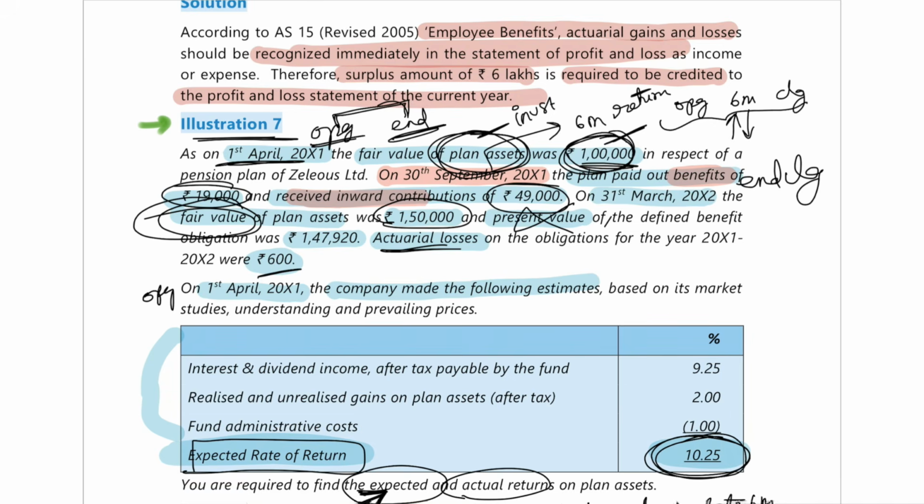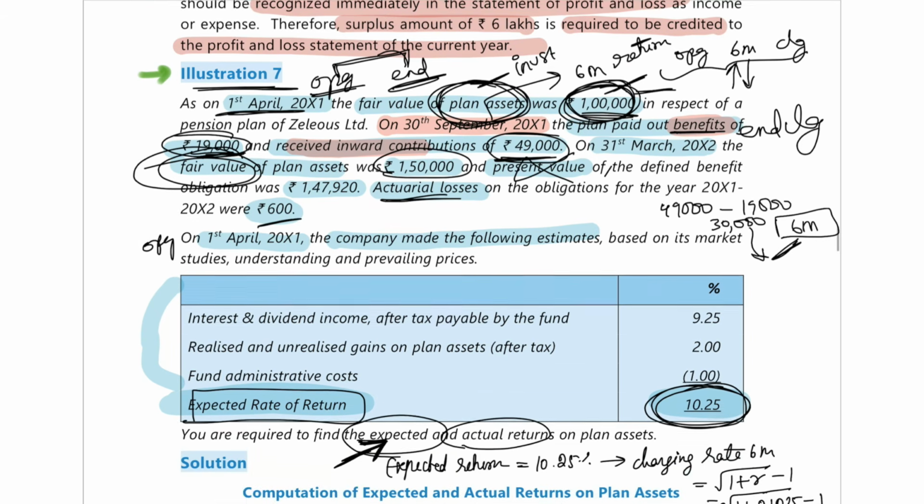Then on the benefits paid of 19,000 and the contribution we made of 49,000: we contributed 49,000 and took out 19,000 after 6 months. So on 30,000 rupees you would have earned the return for 6 months, whereas on the 1 lakh you would have earned for 1 year. I hope you understood until now.